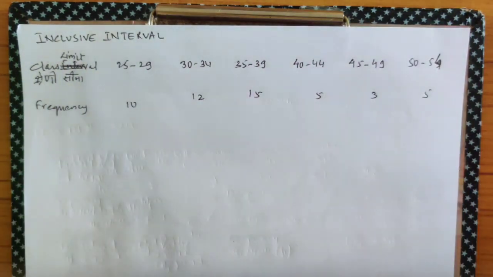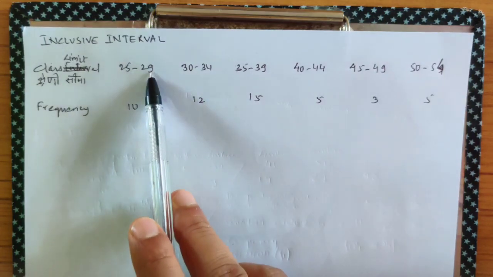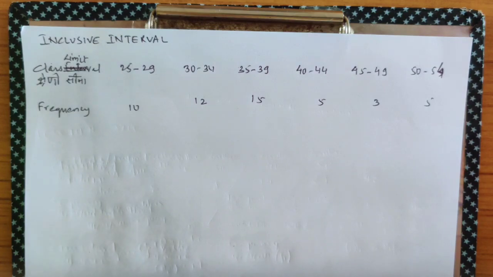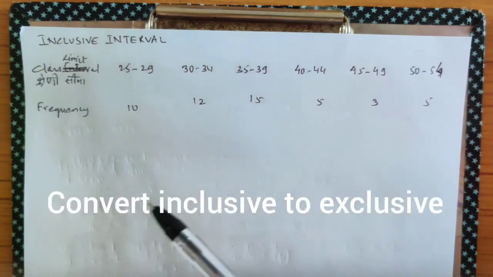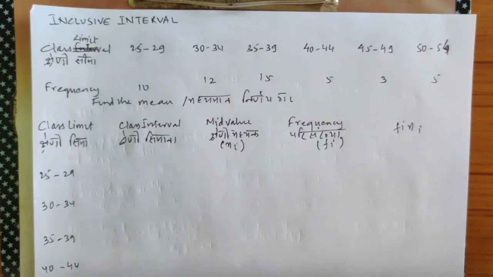So the first thing I would like you all to notice is the difference between an exclusive and an inclusive interval. This is an inclusive interval because 25 to 29, and it does not start from 29, it starts from 30 to 34. So you have to find the mean of this inclusive interval. Whenever an inclusive interval is given, be very careful. This is not a ready-made table or a ready-made interval. So now you need to make this inclusive into exclusive, then we'll be able to solve. Okay, people, it's very easy, you don't need to panic. An inclusive interval is given to us. We need to convert the inclusive interval into exclusive, and we need to find the mean.